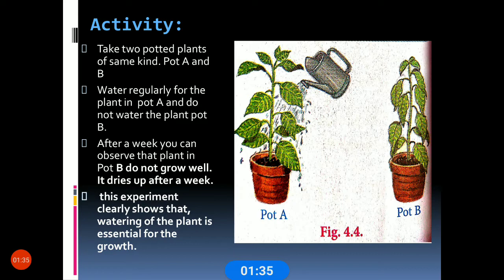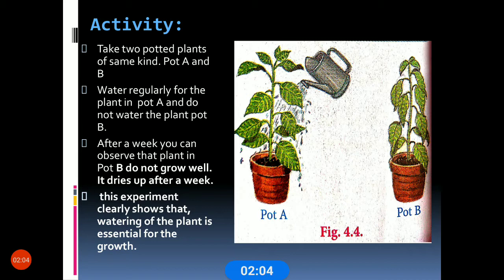Next, how will we protect the plants? First, the need of proper air, water, and sunlight. The plant must have all this. We need to provide all this for the plants. Plants need air, water, and sunlight to grow well.